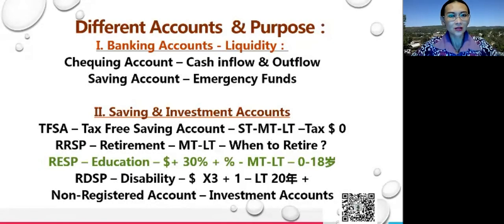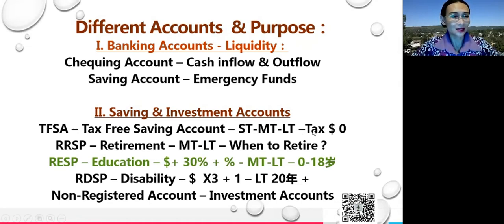For the 20 years, altogether government grants will add up to 90,000 for the vulnerable children who have a disability, right? And also everybody is very familiar with the tax-free saving account. So what it means is that whatever money you put there, you enjoy the growth with dividend, interest, and also capital gain. You can do it either short-term, medium-term, or long-term.